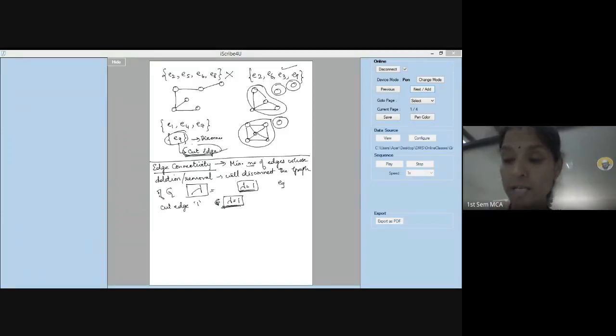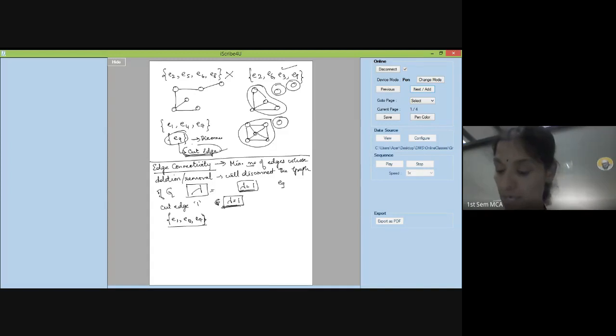If there is no cut edge, then you have to see what are the possible cut sets that are available. Whichever is the smallest cut set, look for the smallest cut set. That number of edges will be your edge connectivity. Suppose in the above example, the cut edge E9 was not there, then we could have gone for the cut set E1, E4, let's say E7.